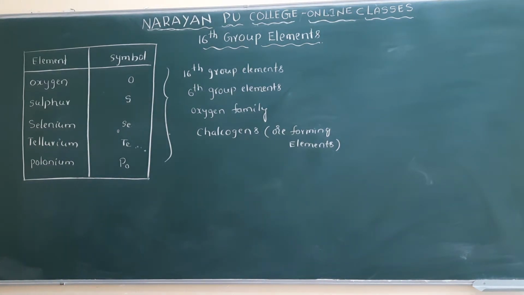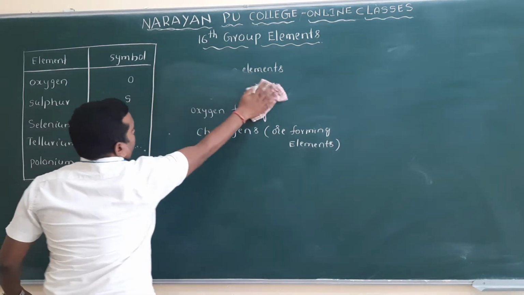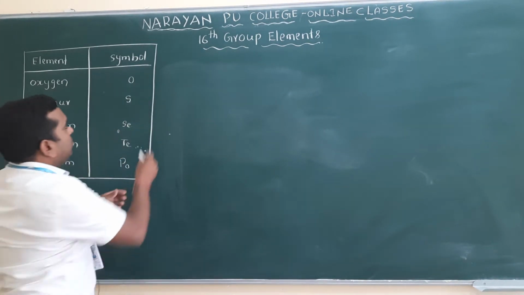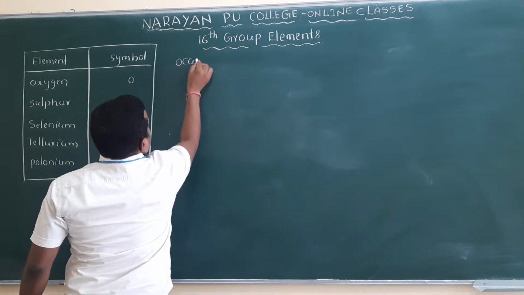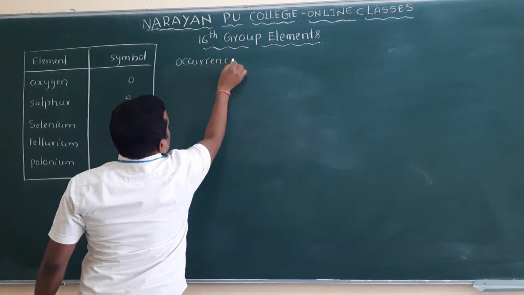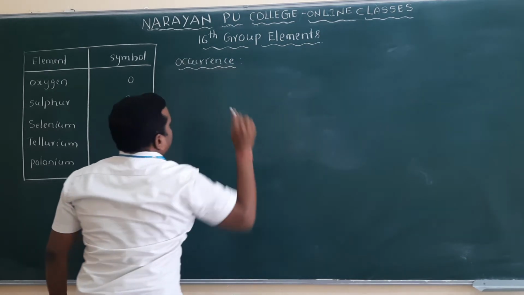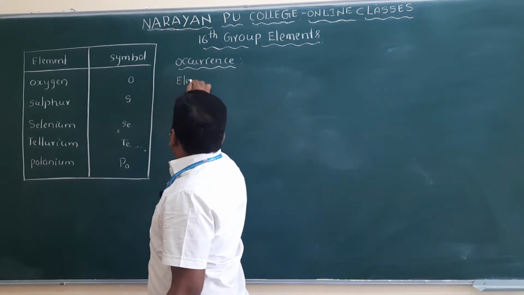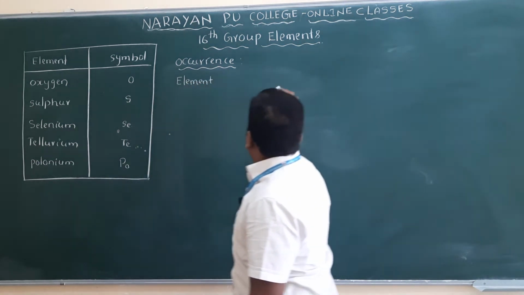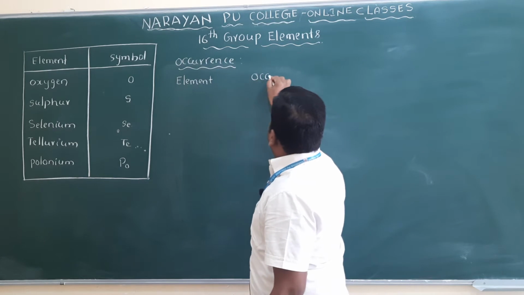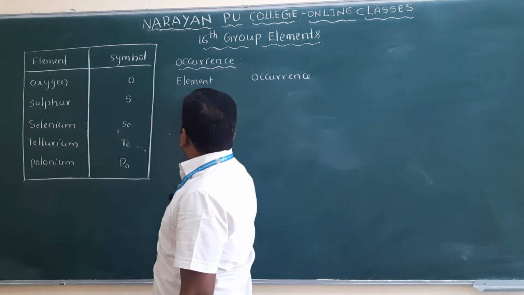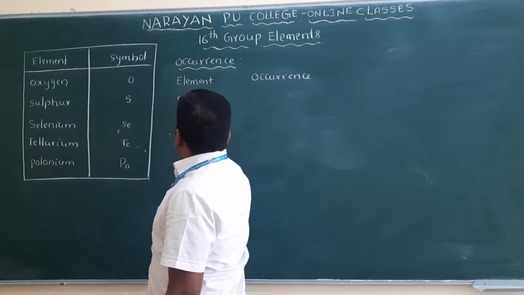Next we will discuss the occurrence. Put the heading occurrence. Make a table like this: here the element, and here the occurrence. The first element here is oxygen.